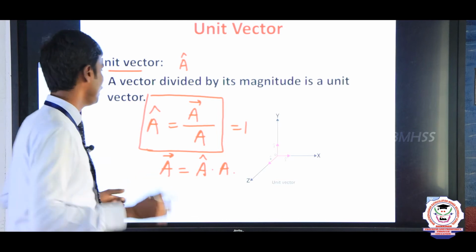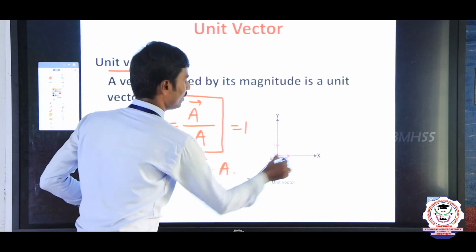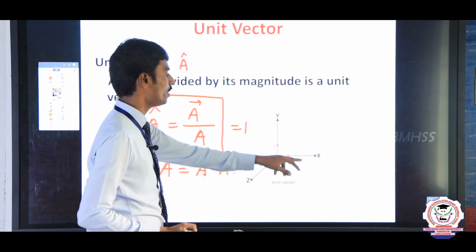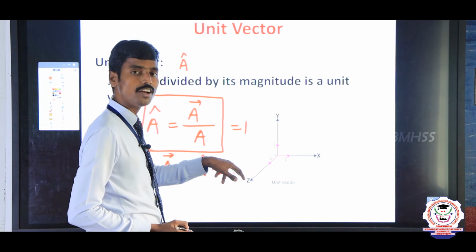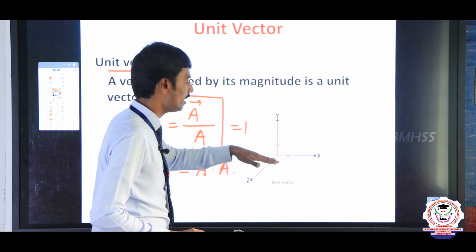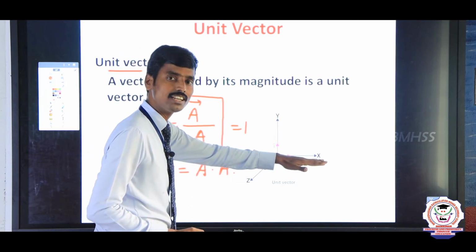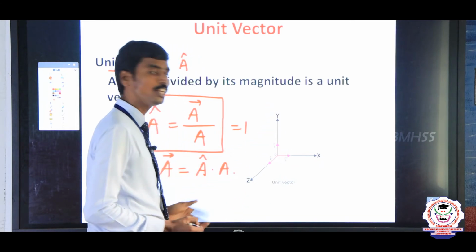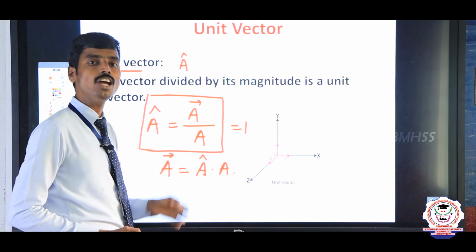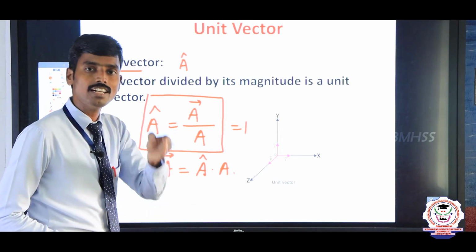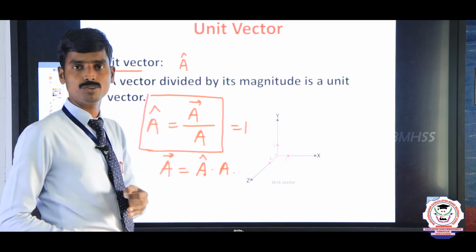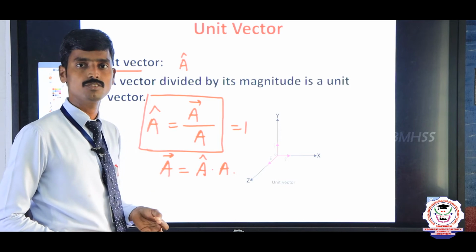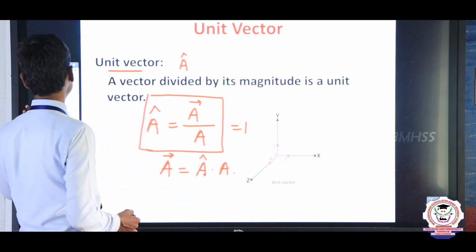See here, three axes x, y, z. X coordinate, y coordinate, z coordinate is nothing but Cartesian coordinates. In this, x has the unit vector i cap, y has unit vector j cap, z has unit vector k cap. Unit vector is nothing but a vector divided by its magnitude. So this is called unit vectors.